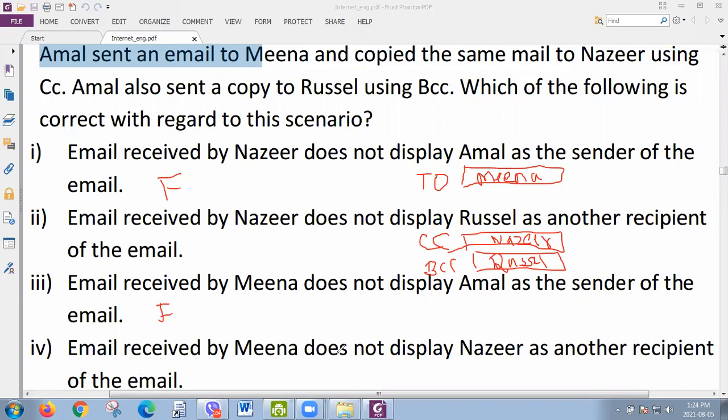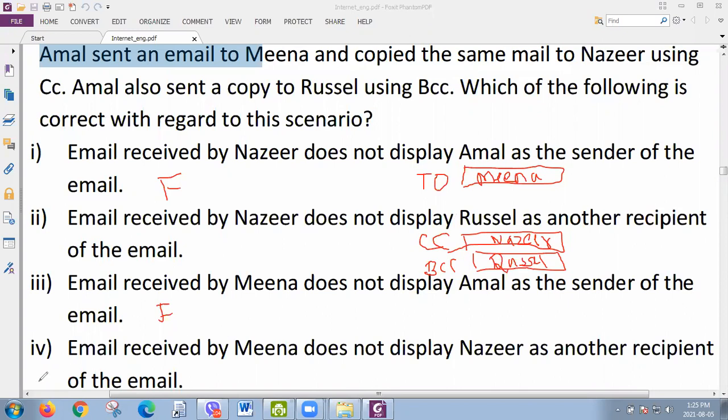Email received by Meena does not display Nasir as another recipient of the email. Where is Nasir? Nasir is in CC. Since Nasir is in CC, everyone knows that Nasir gets the copy. So how can you say that the email received by Meena does not display Nasir as another recipient? Meena definitely knows. Not only Meena, even Rachel also knows.